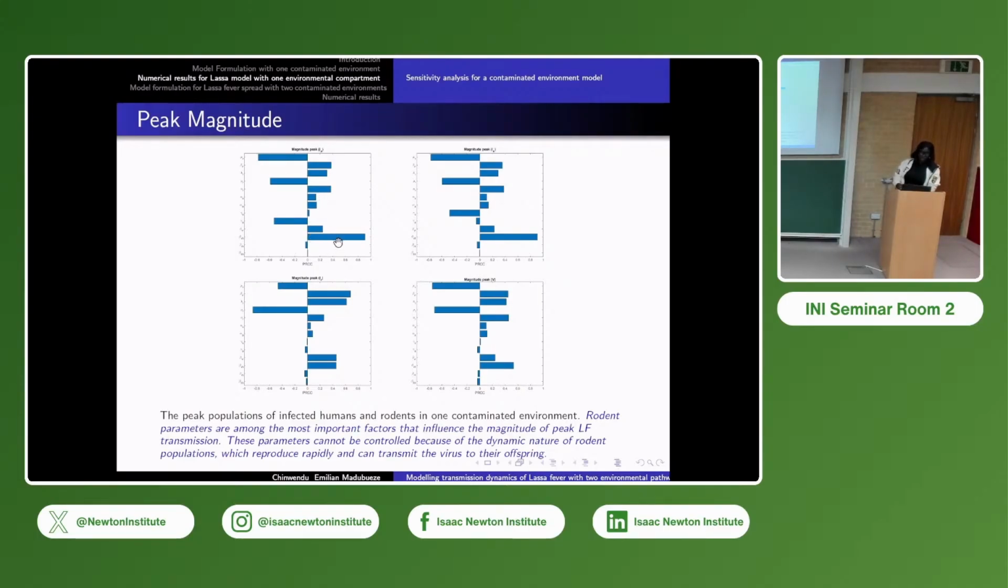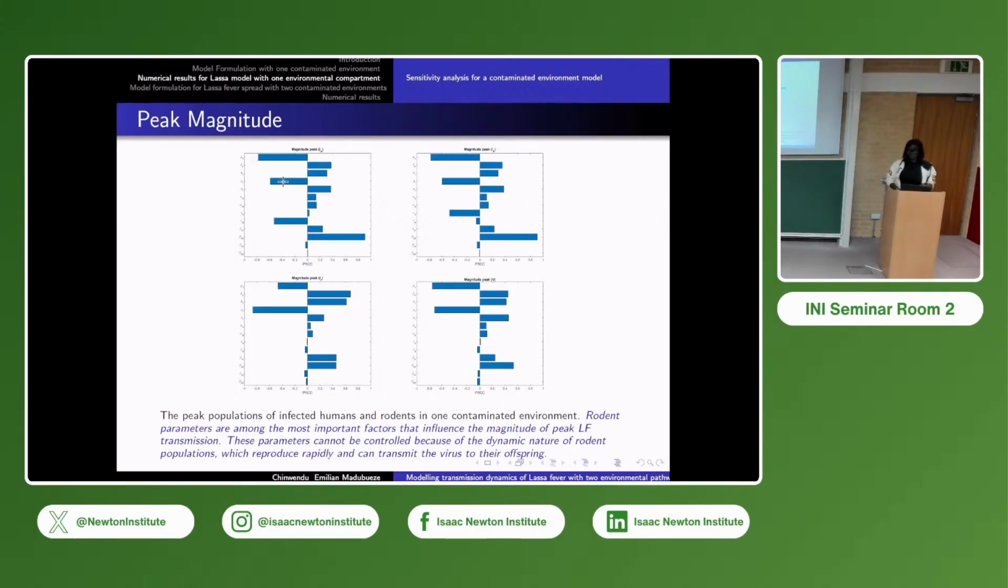Now, also we have this one here, which has to do with rodent-to-rodent interaction, the transmission rates. It means that the more the rodents come in contact with each other, the more the virus remains in the environment. We also find the death rate for rodents is very, very sensitive too. So because those rodent parameters are very sensitive, we want to fix them and still carry out the sensitivity analysis on this.